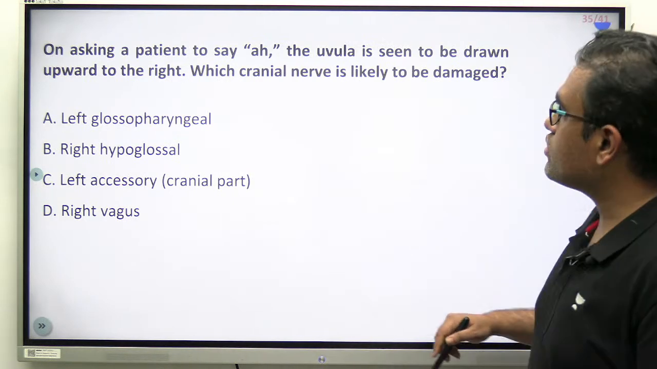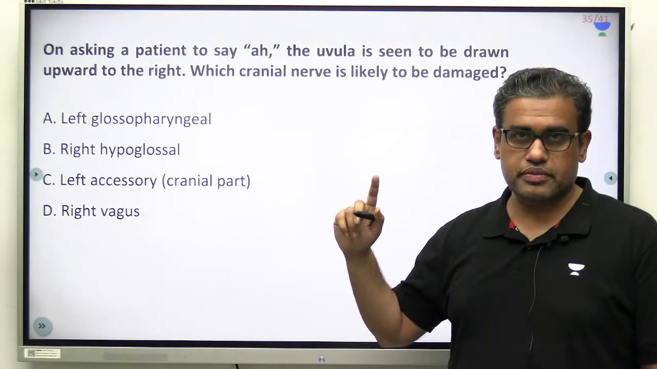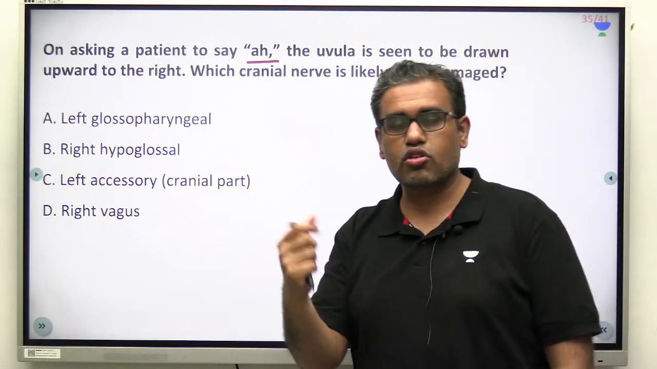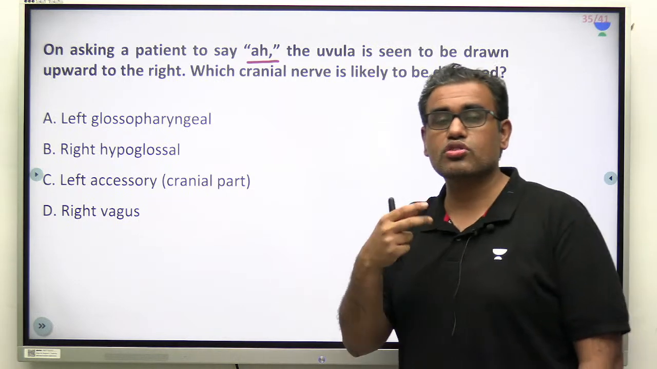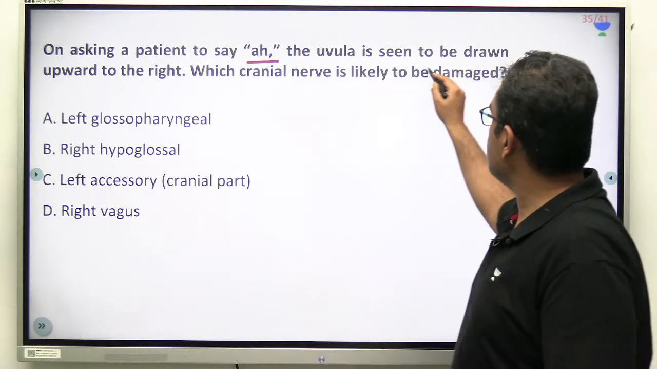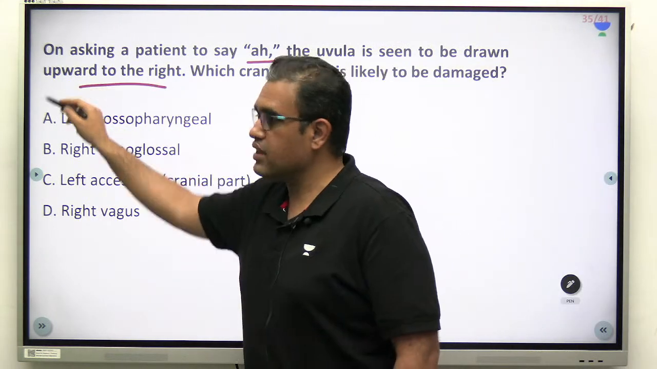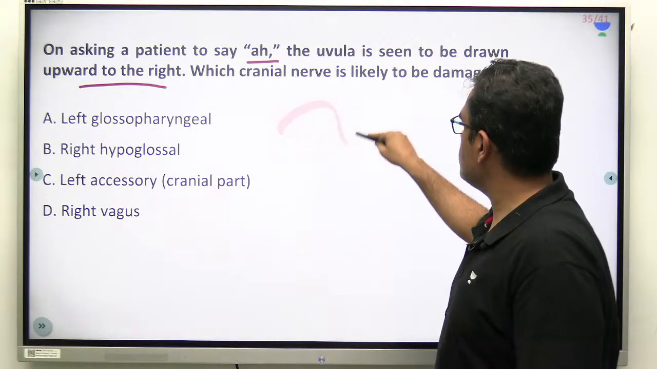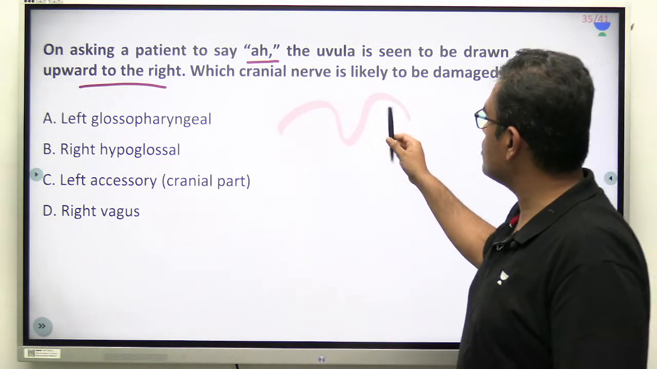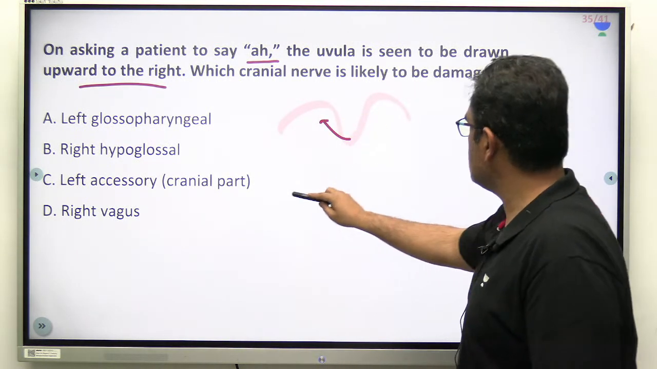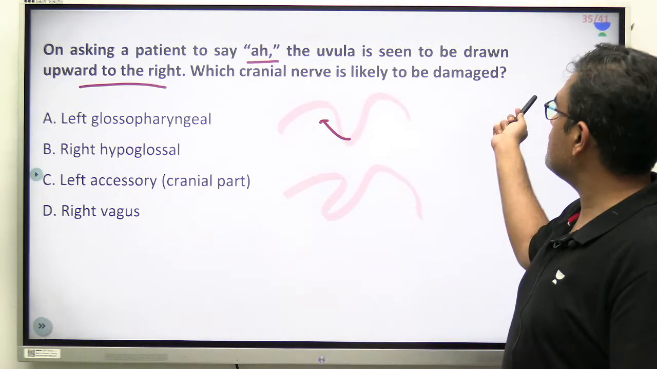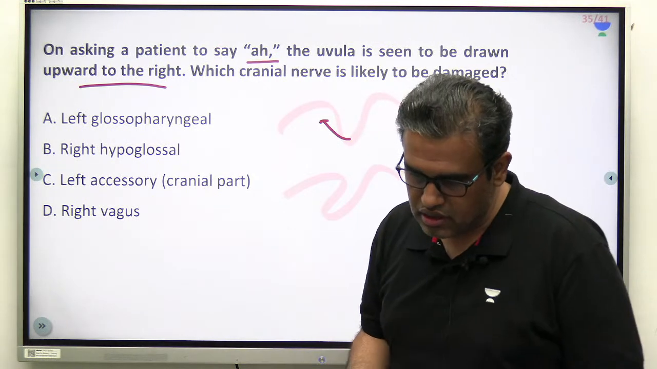Here we have a question on asking a patient to say ah. Like in ENT clinic OPDs, you just ask the patient to open the mouth and say ah so they can look at what is happening in the posterior pharyngeal wall. So asking a patient to say ah, the uvula is seen to be drawn upward to the right side. Uvula normally you see like this, and when you see this patient, the uvula is drawn upward to the right side. Which nerve is damaged? Simple question, straightforward. Which nerve is damaged?